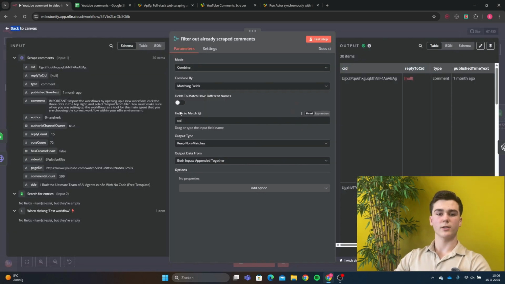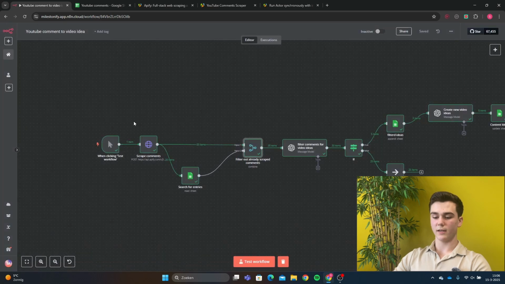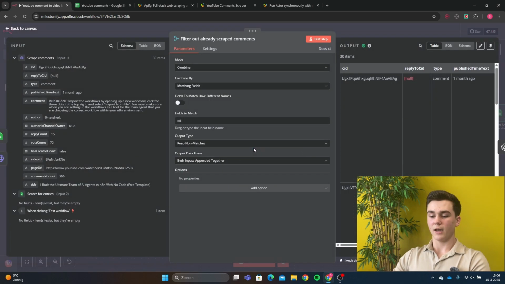What fields to match does is it is basically going to look into our Apify node and into our Google Sheets node. For the Google Sheets node, it will take all of the CIDs that we have in our Google Sheet. And for the Apify node, it will take all of the CIDs from the comments that we have just scraped. Then it will match all of the CIDs from the Google Sheet and the Apify, and if it is a match, then it will get dropped, because that means that we have already scraped the comment before. That's also why we are going to do output type keep non-matches, because the matches are the comments that we have already scraped before, and that's not what we want.